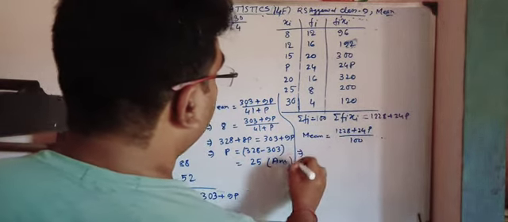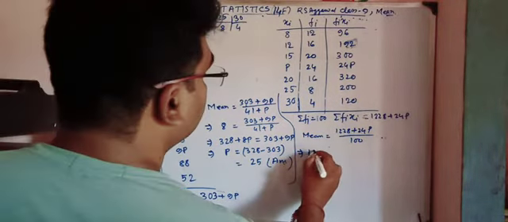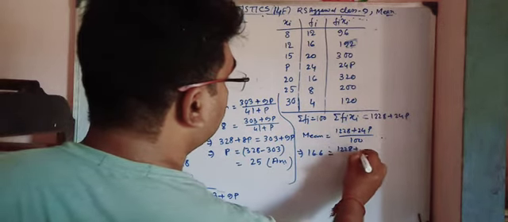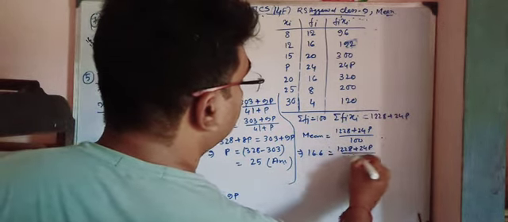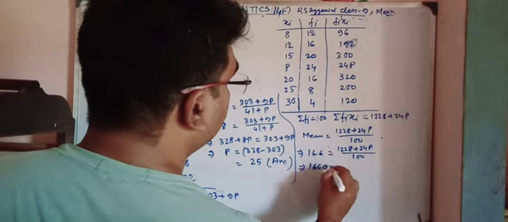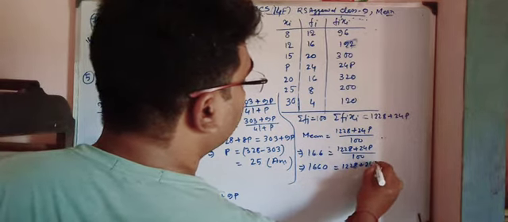Now 16.6 is equal to (1228 plus 24p) by 100, so 1660 is equal to 1228 plus 24p.